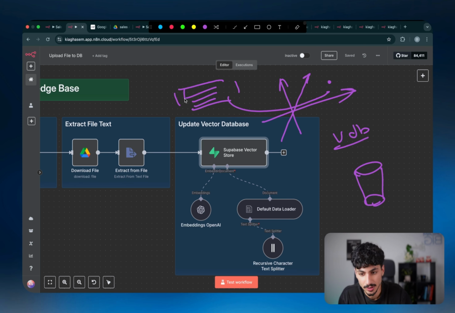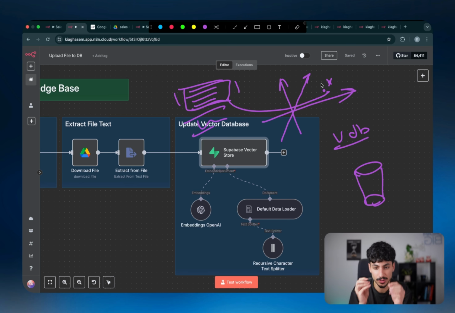So that chunk of text, or basically, let's say a sentence, gets turned into a number, and then another sentence also gets turned into a number. But the proximity of that sentence to this sentence in terms of meaning would also be reflected inside the vector database. So if these two are both talking about cafes, then they'll be pretty close to each other.